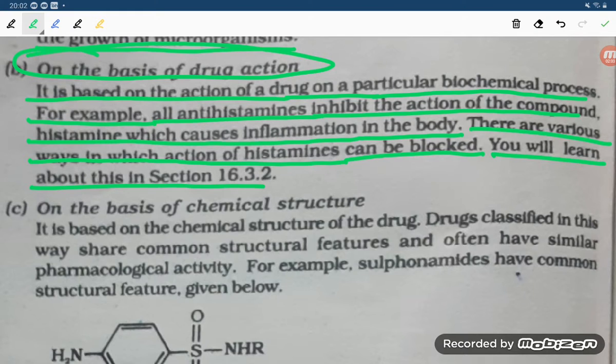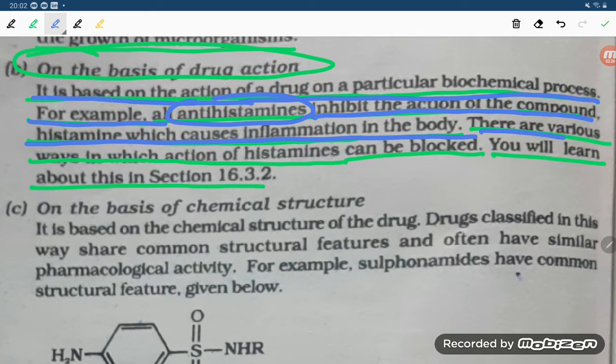So on the basis of drug action, we are going to have the classification of medicine. Here it is saying it is based on the action of a drug on a particular biochemical process. For example, all antihistamines inhibit the action of the compound histamine, which causes inflammation in the body. There are various ways in which the action of histamine can be blocked. You will learn about this section.